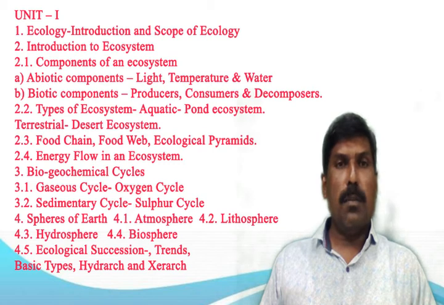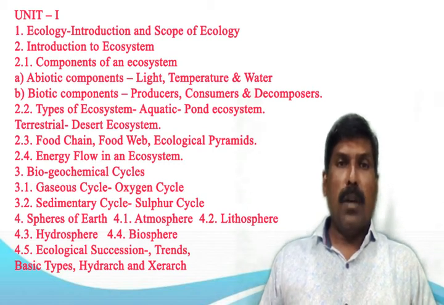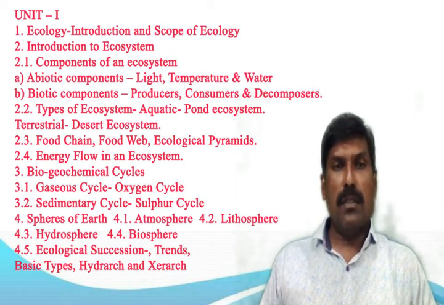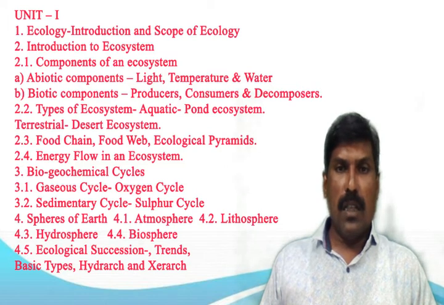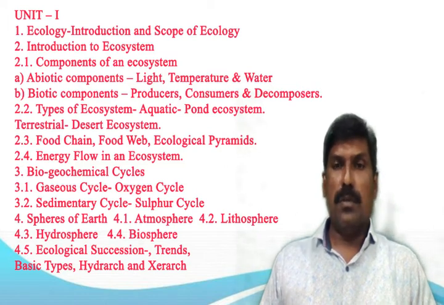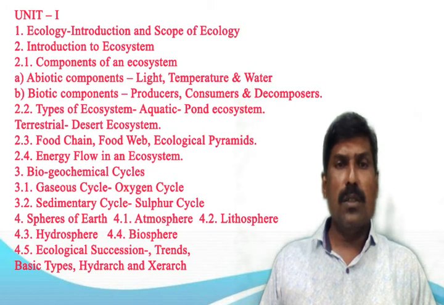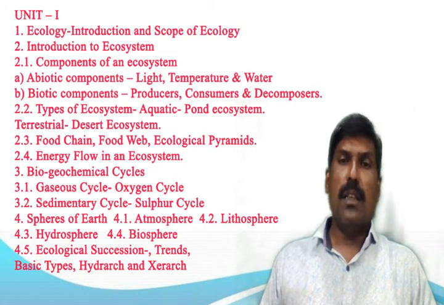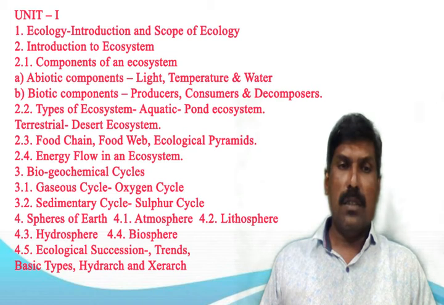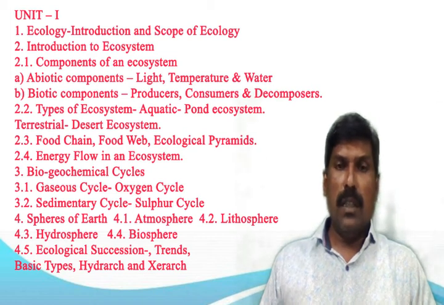The next point is the biotic component. We know biotic components or biotic factors can be described as any living component that affects another organism or shapes the ecosystem. This includes both animals that consume other organisms within their ecosystem and the organism that is being consumed. The biotic components are producers, consumers, and decomposers.